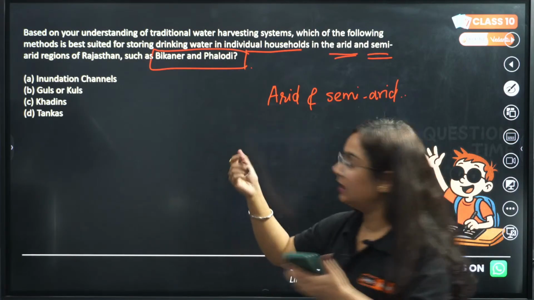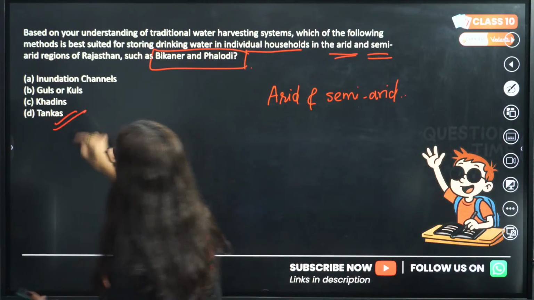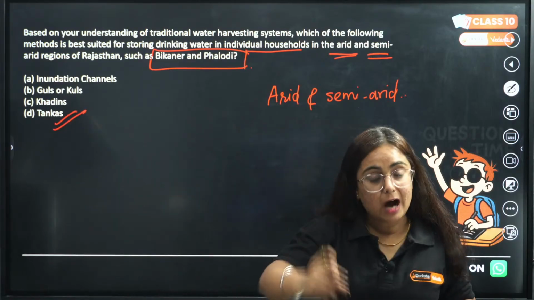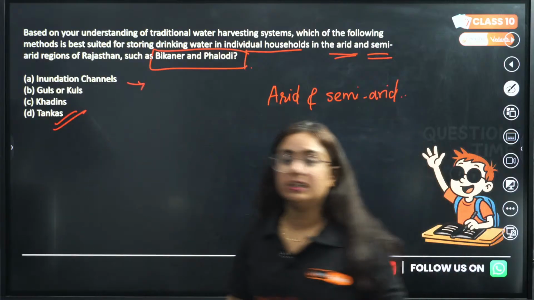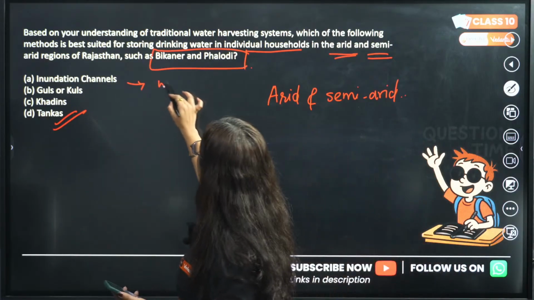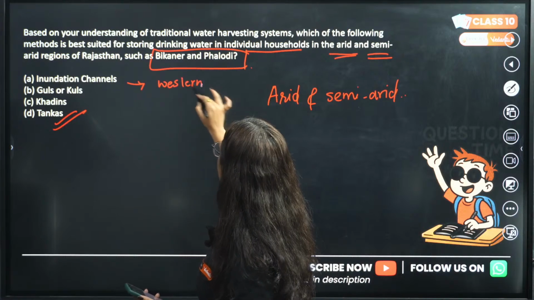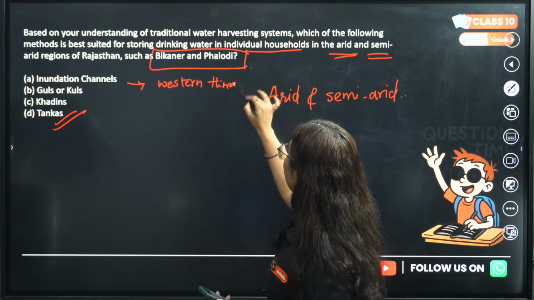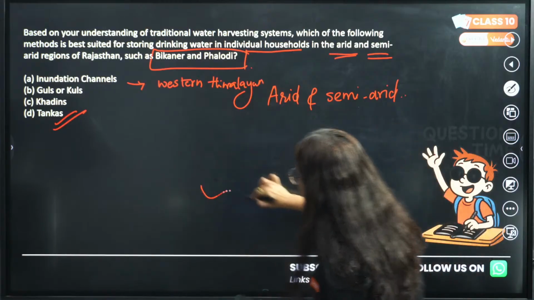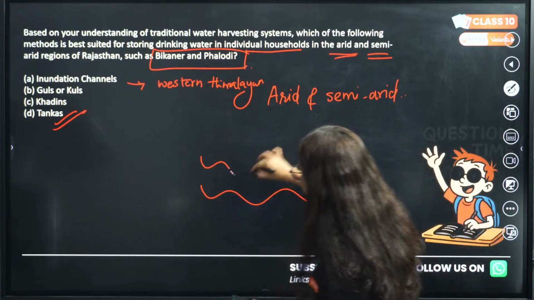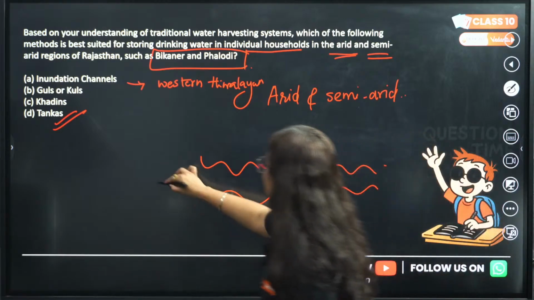Renu Devi, Anirudh, you are telling D, and which is very much correct. So now the question comes, ma'am, then where are inundation channels? These are particularly in the Western Himalayan region. Channels are particularly broad ways through which water can pass away.